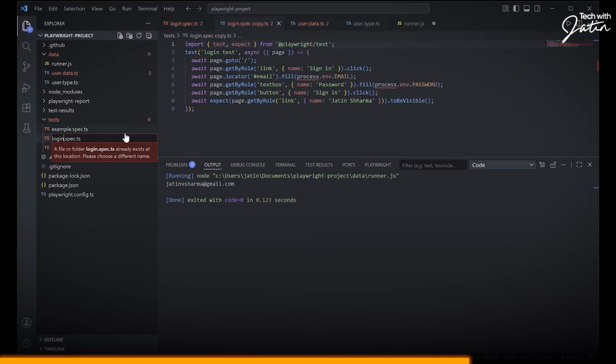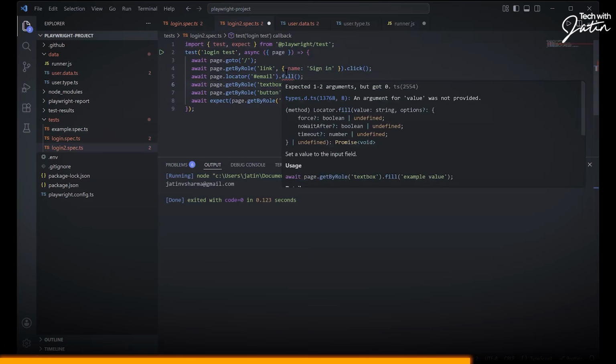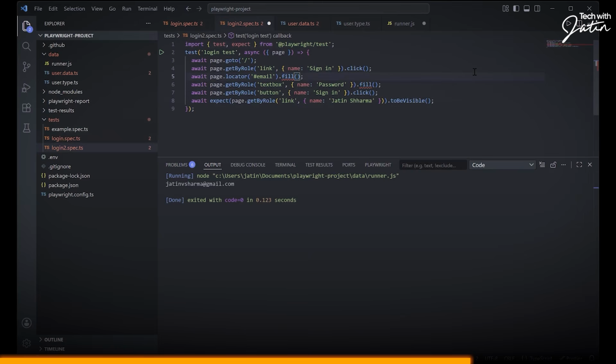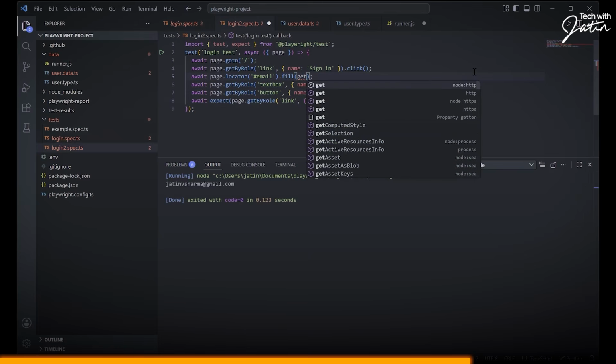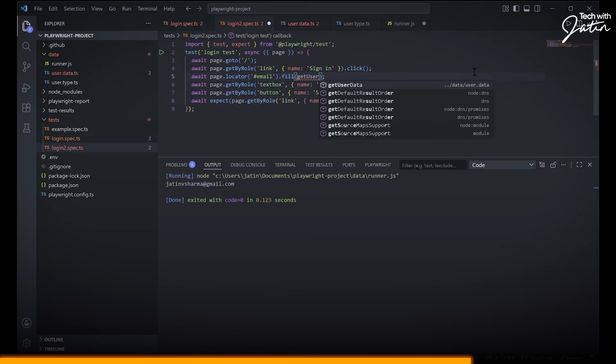I'm going to call this login2.spec.ts. I'm going to make a change over here. I don't need this line. I don't need this line. I want to access, or I want to call that particular method. So I'm just going to say get user data. You see, get user data.